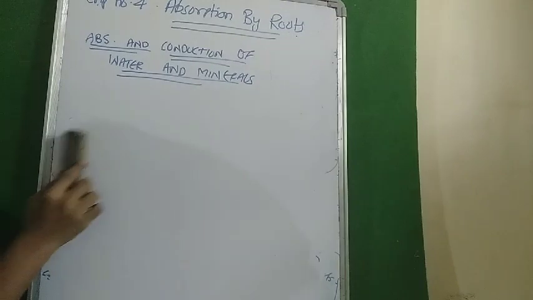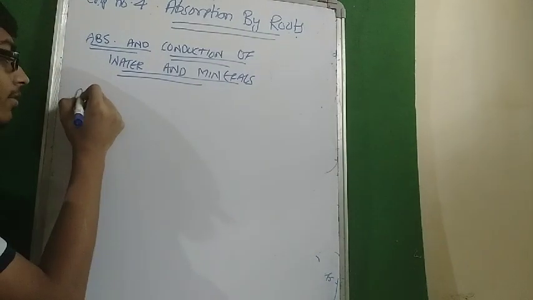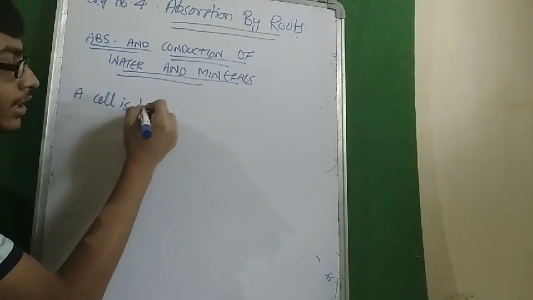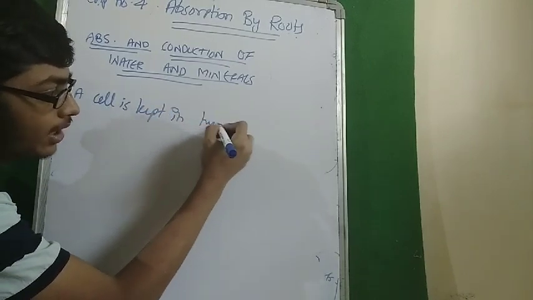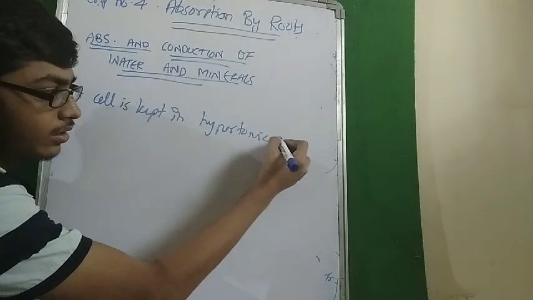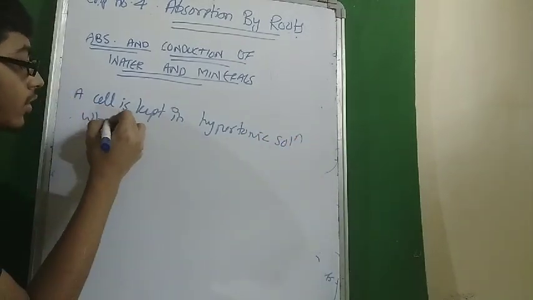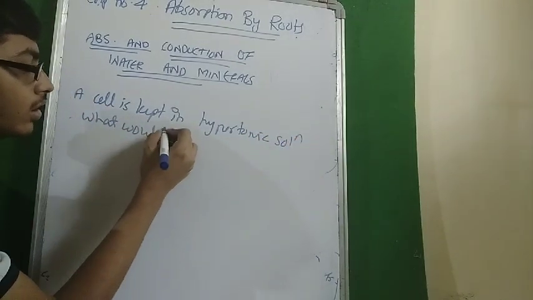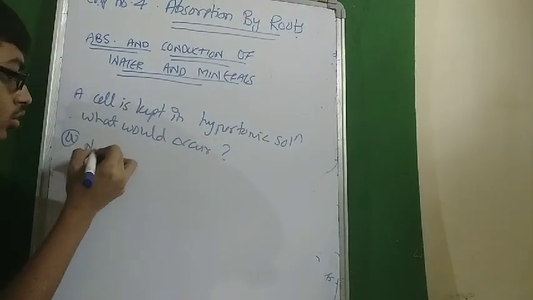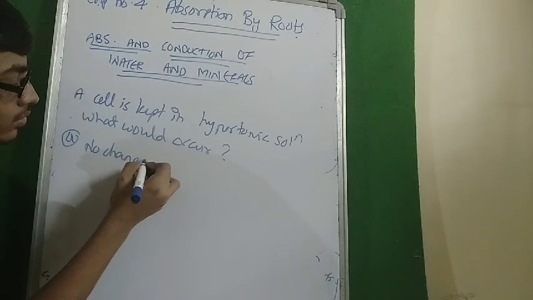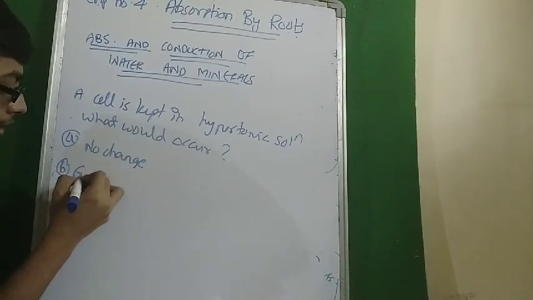So what would occur if a cell is kept in hypertonic solution? What would occur? A, no change. B, endosmosis.